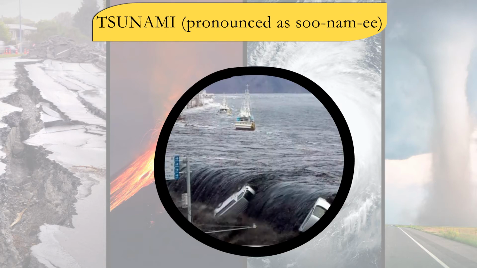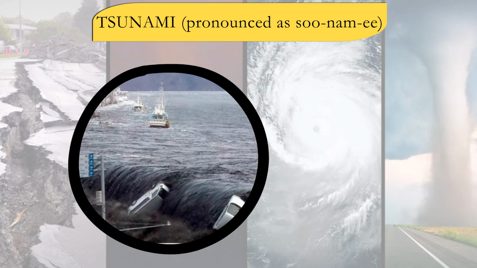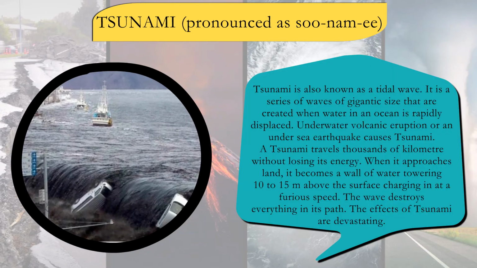Tsunami, pronounced as Su-nam-e. Tsunami is also known as a tidal wave. It is a series of waves of gigantic size that are created when water in an ocean is rapidly displaced. Underwater volcanic eruption or an undersea earthquake causes tsunami.